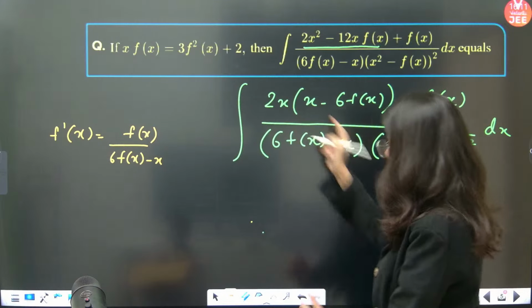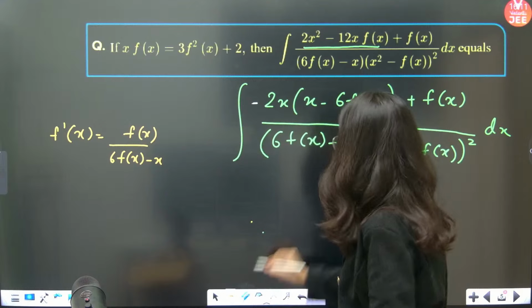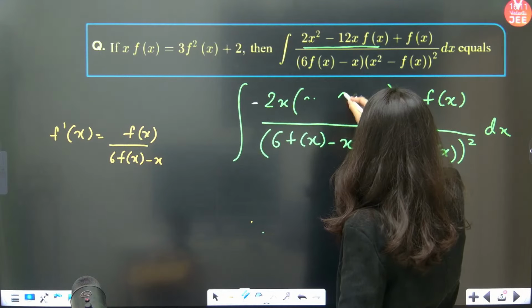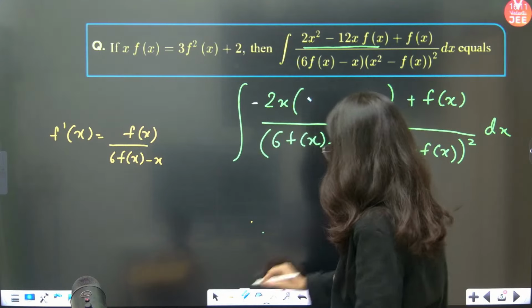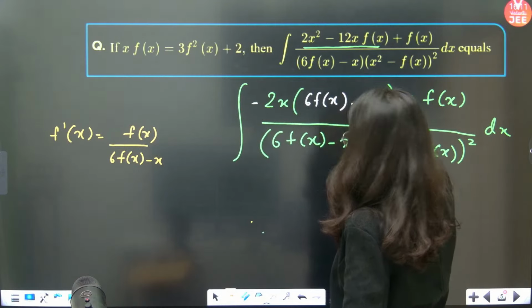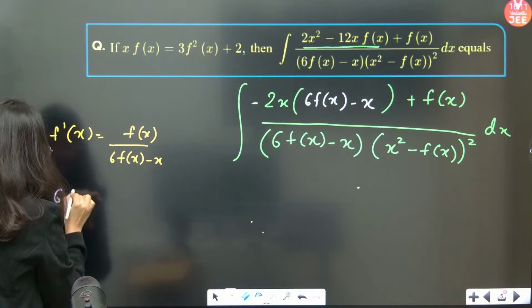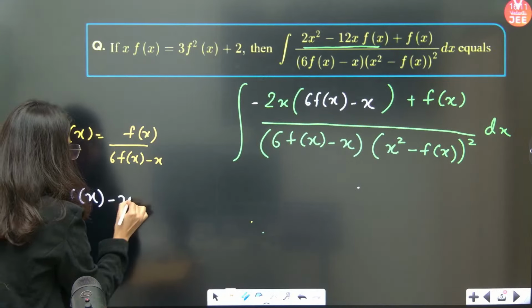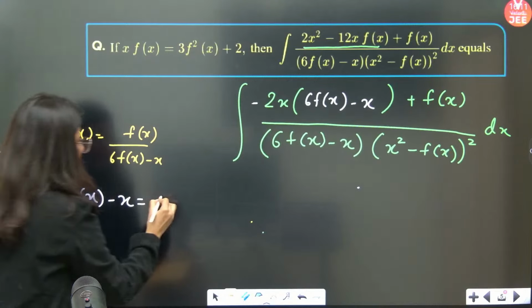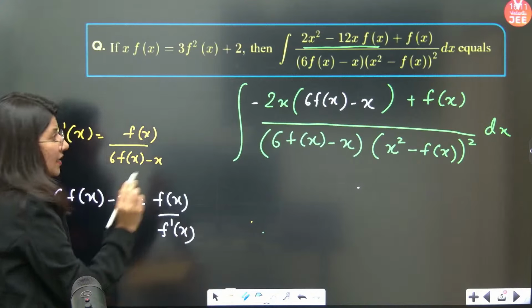So rather than taking 2x common, can I take minus 2x common? Yes, definitely. If I take minus 2x common, it is going to become 6f x minus x. And understand now, 6f x minus x is what? From here, it is f x upon f dash x, correct? Put this value right away.